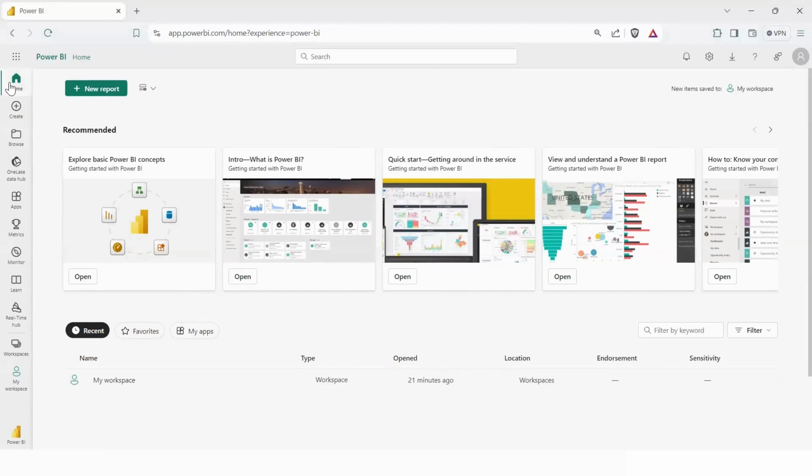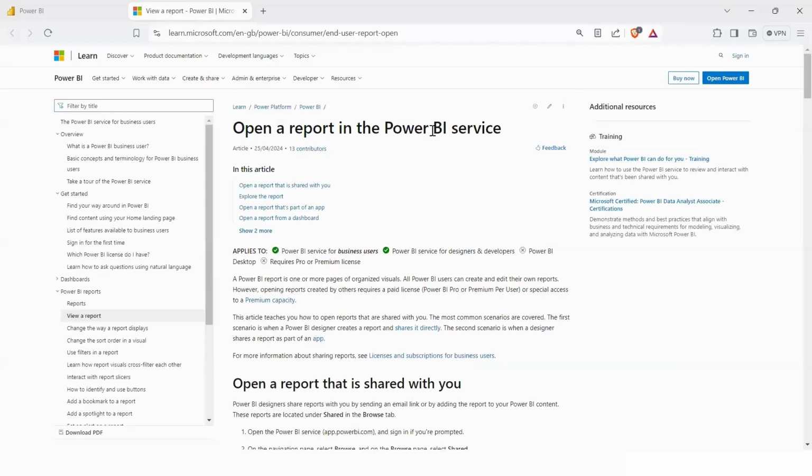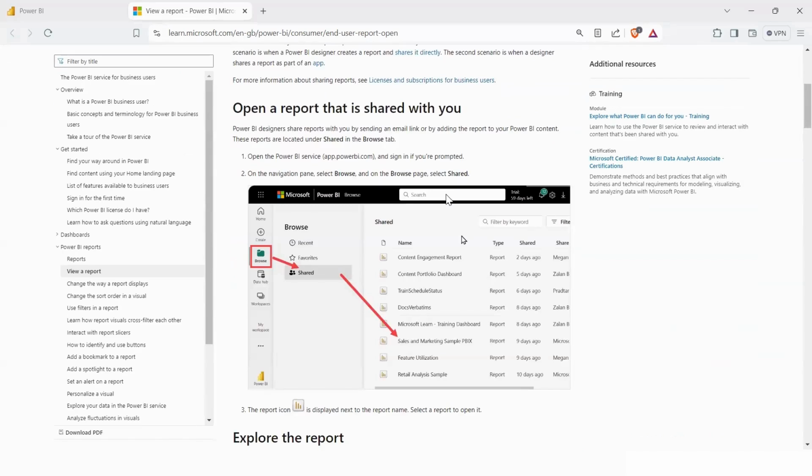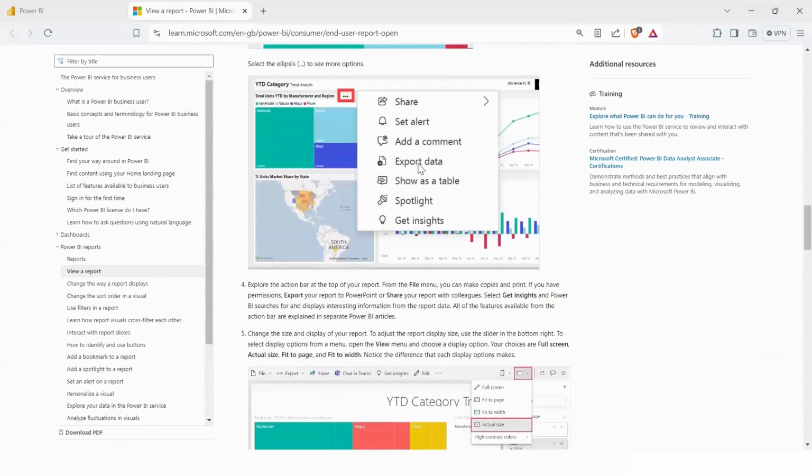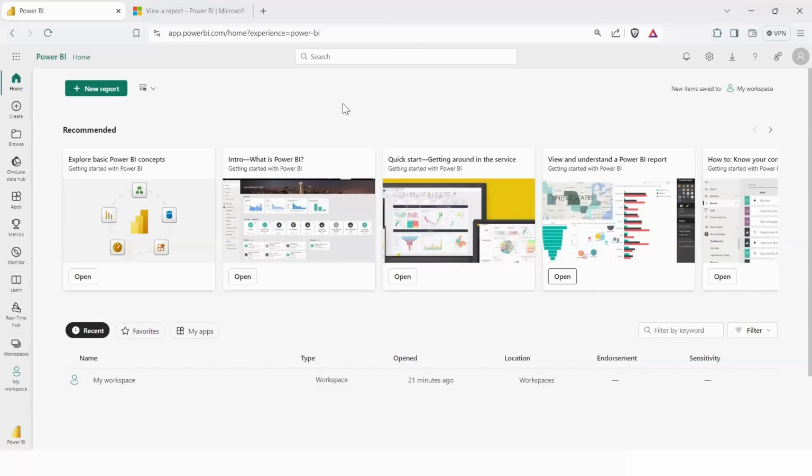Now let's look at the different options present over here. The first one is the home option, where you can see the recommended reports and other things. For example, it is giving me an option to view and understand a Power BI report. If I click on this open, it would open that particular report over here, and it would also guide you on how you can create that particular report. So if you want to learn something new, you can click on that and it would show you a report which would then guide you on how you can create these kinds of reports.